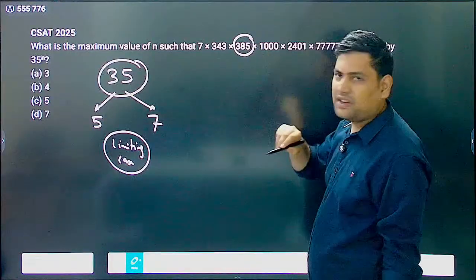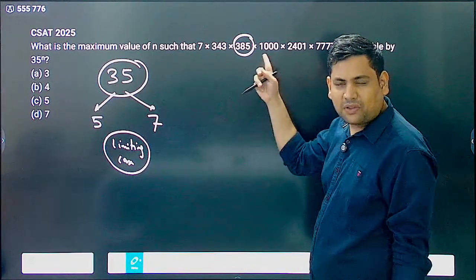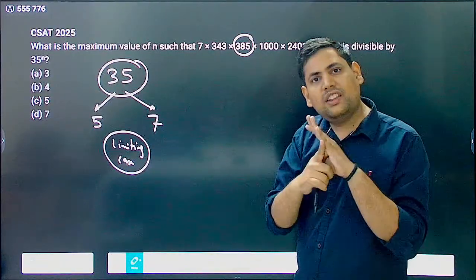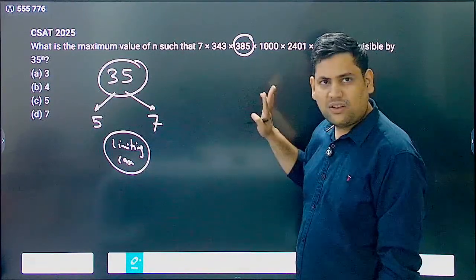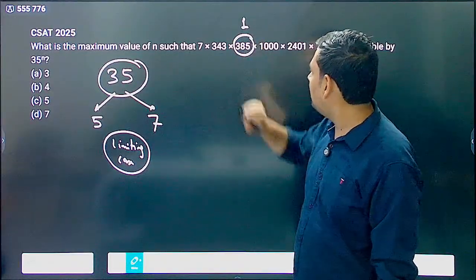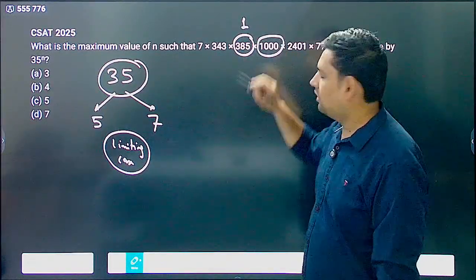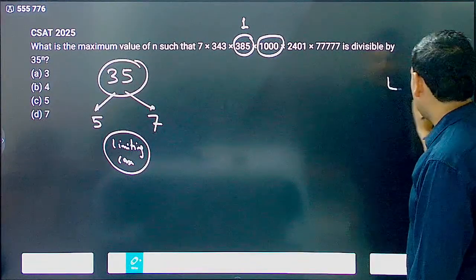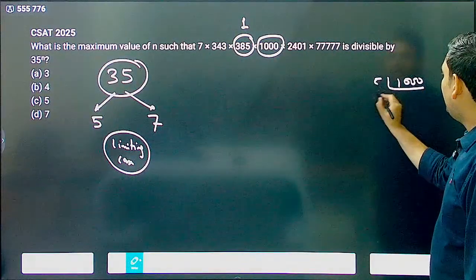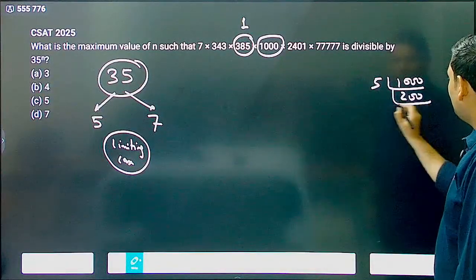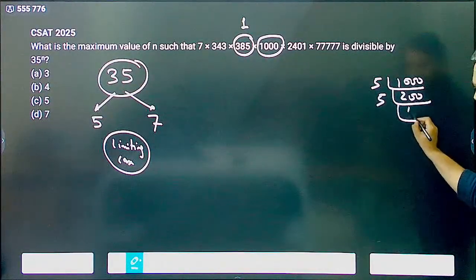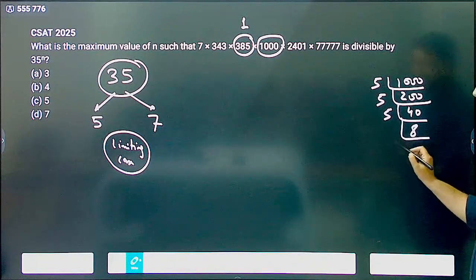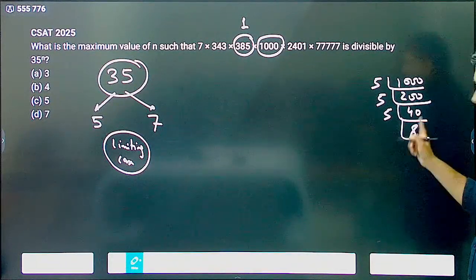So 5, where do you see 5? I can see one 5 here. Can I have 25 here? No. 25 goes like 25, 50, 75 and then 00. So 85, of course not. So here I get one 5, then 1000. 1000 has how many 5s? You take 1000 and divide this by 5. This becomes 200. Again divide by 5. This goes 40. Again divide by 5. And this becomes 8. Now this is of course not divisible by 5.